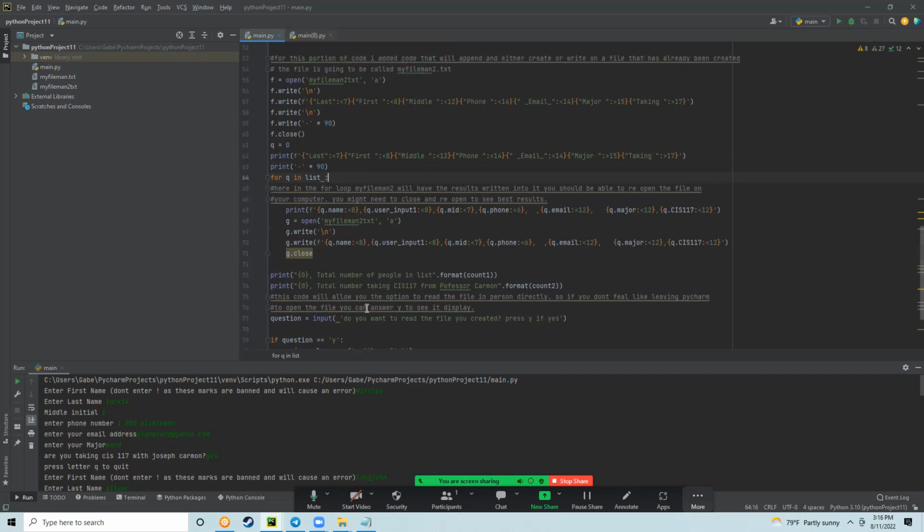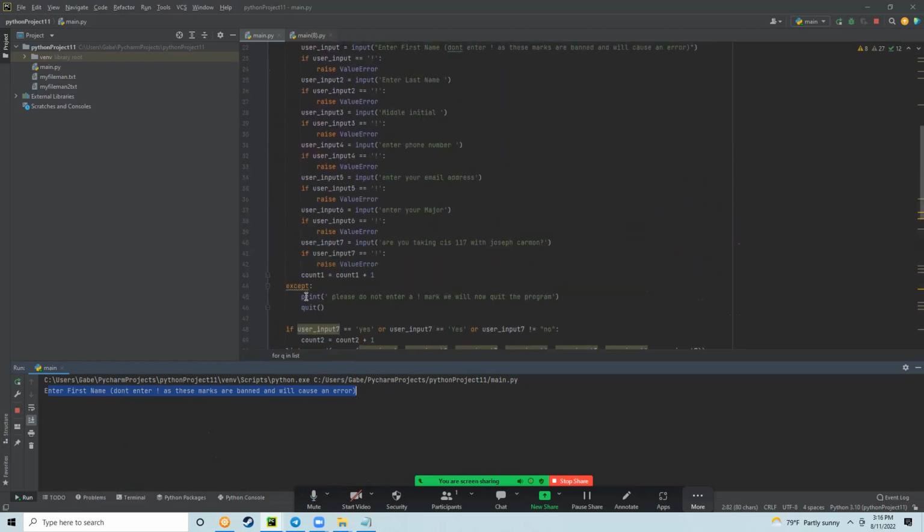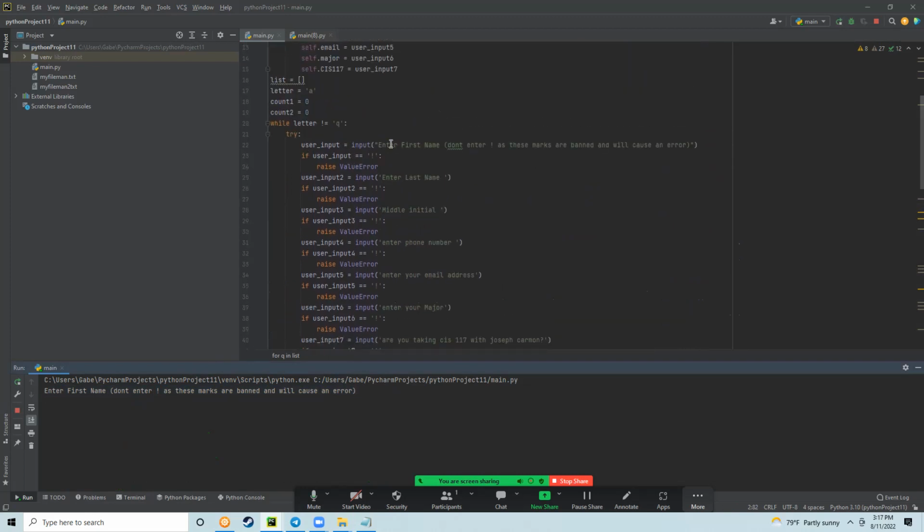Now, what is this program supposed to do? Well, I'll just show you right here. So I'm going to click run. And it's going to say enter your first name, but don't enter the exclamation mark because it will cause an error. I did this on purpose so I could show off what a try except block is. So it's trying right now to run this code here. But if you enter an exclamation mark, it's going to raise a value error.